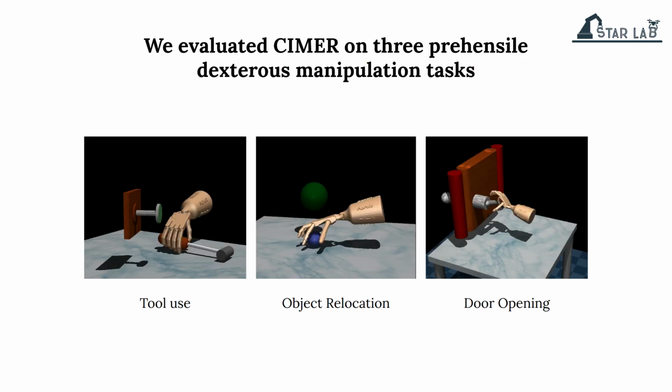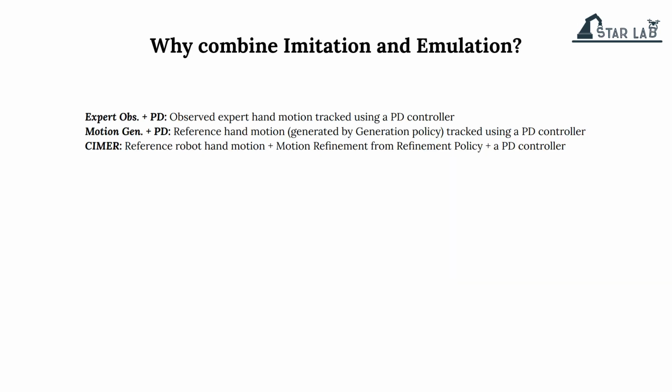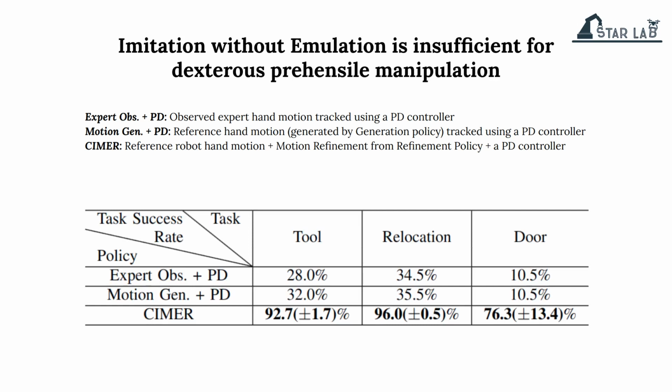We evaluate SIMR on three dexterous prehensile manipulation tasks that are commonly used in the literature. We first investigate why we must combine imitation and emulation, so we compare SIMR against two baselines that do not use emulation. Our results show that it is not sufficient to merely imitate the observations, and adding emulation to imitation significantly improves task success rate across all three tasks.